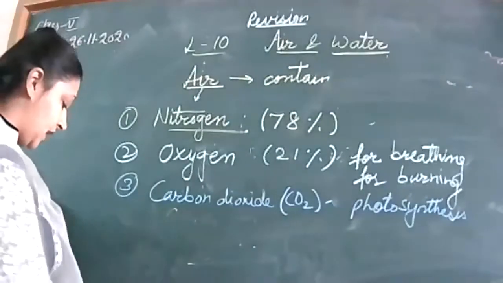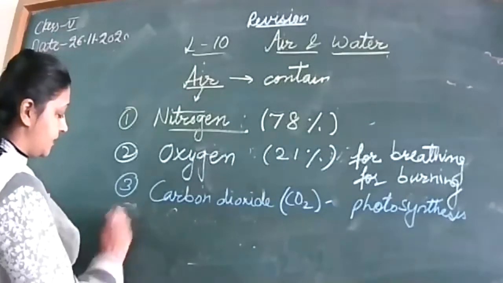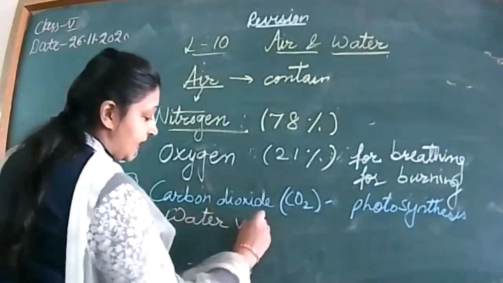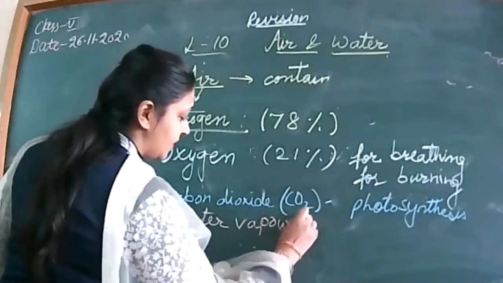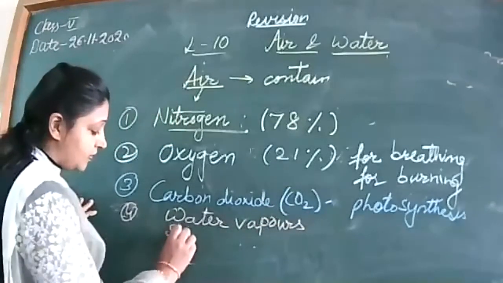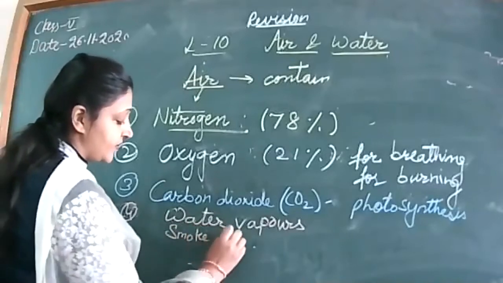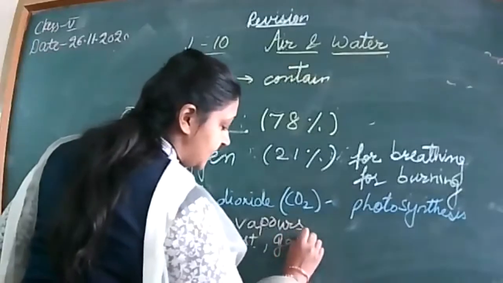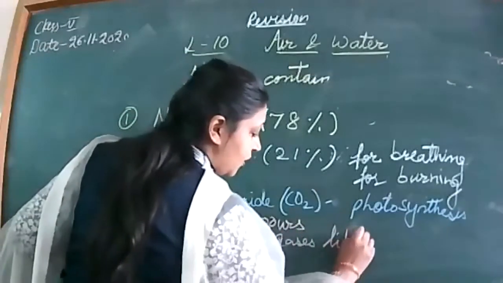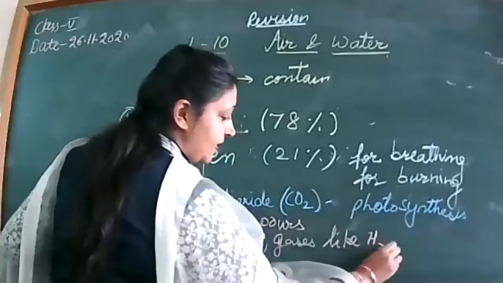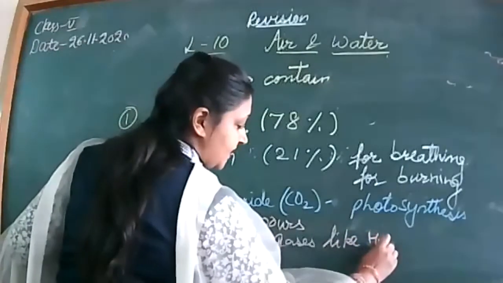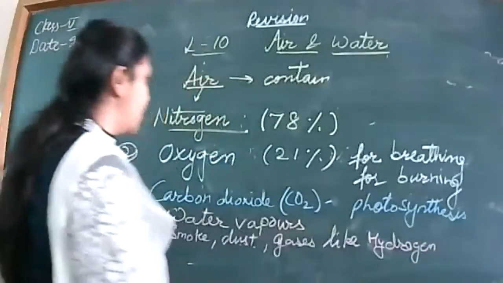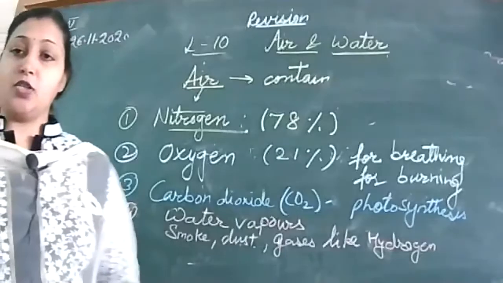Beyond this, there are other things which are present in air. Number one, water vapors, है ना. Then other things like smoke, dust, dust particles है ना, gases like hydrogen, ozone, right? Hydrogen, ozone, etc. Clear? So that is the composition of air. I hope it is clear to all.